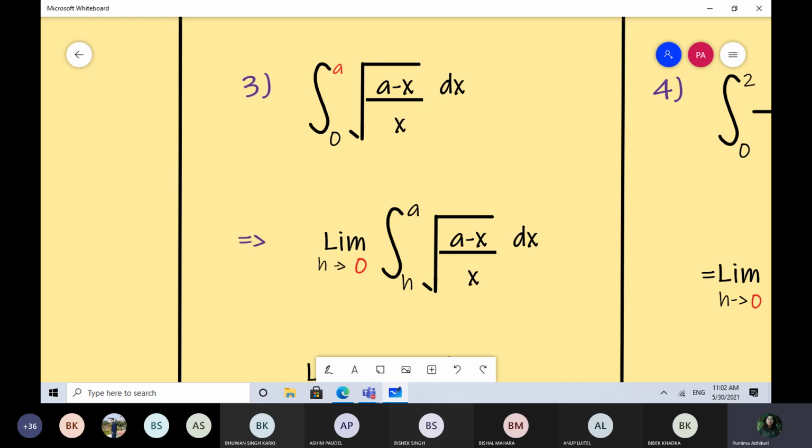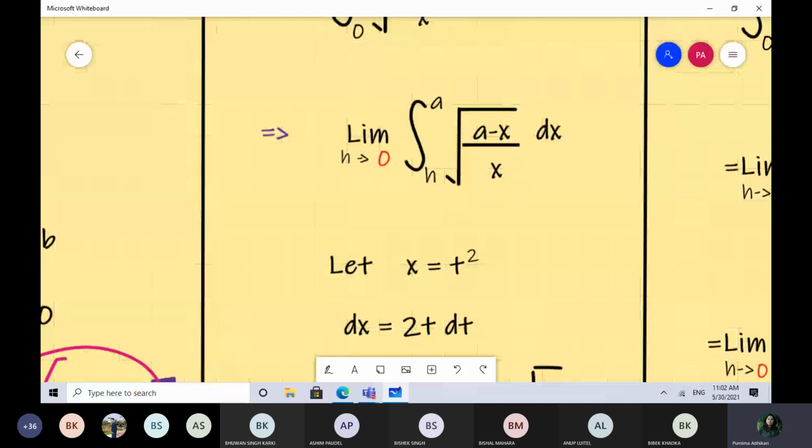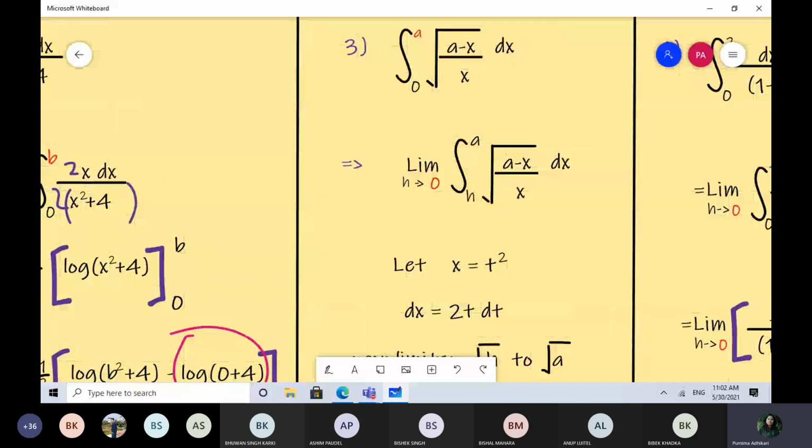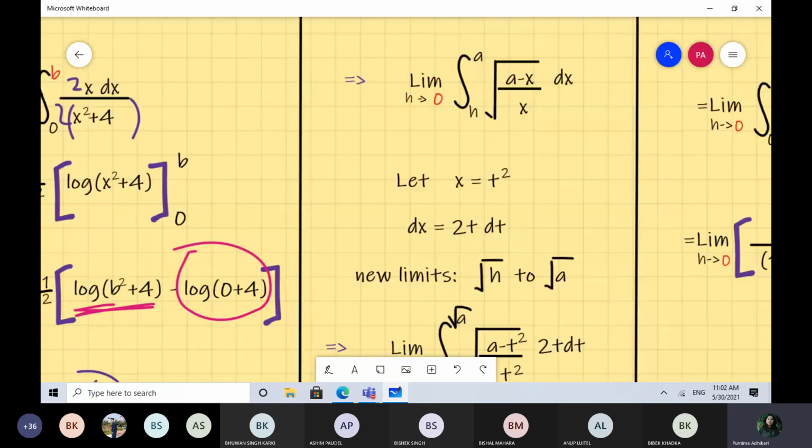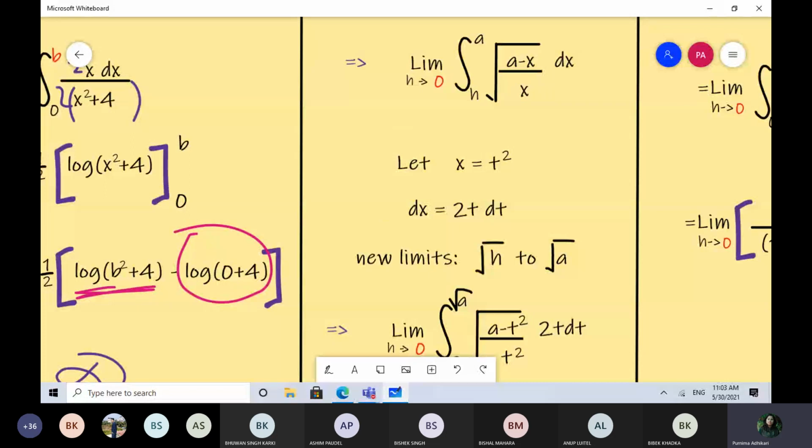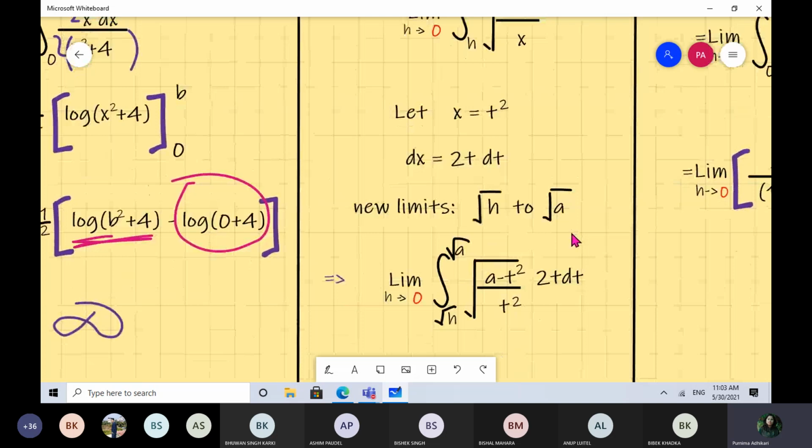How do you integrate this type of function? Come on. By substitution. You assume this substitution, x ला t square मान्यो भने easily solve हुन्छ है तिमीहरुको problem. Okay, so when you substitute, your limits of integration will also change, you will also find out. So you are assuming x equals t square, so dx will be equal to 2t dt, your new limits of integration will be root h to root a.